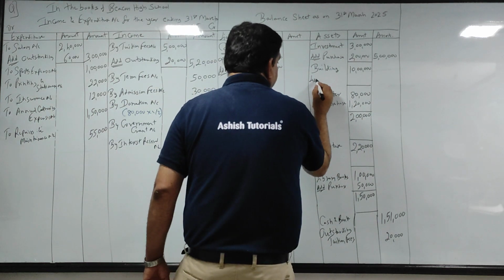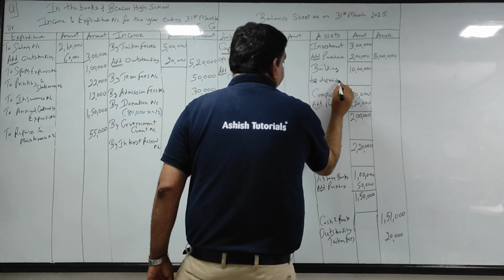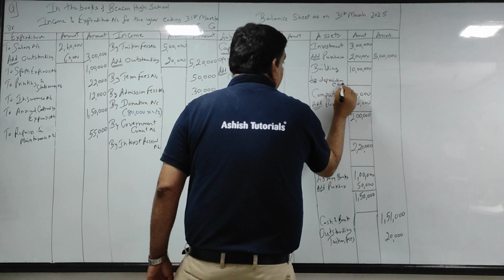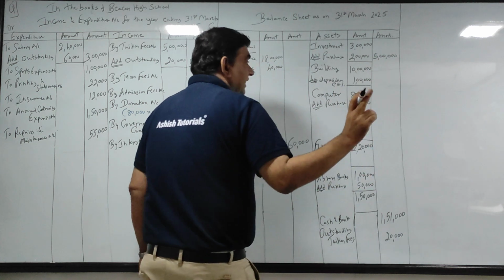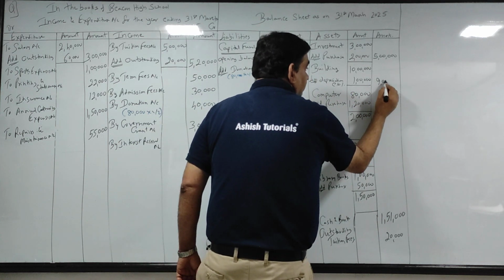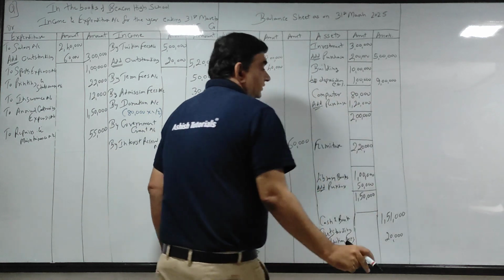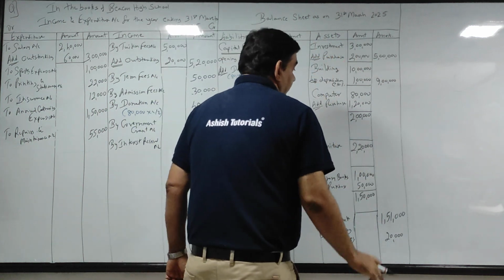Building 10 lakhs, remove करते, less depreciation at the rate of 10%. 10 lakh का 10%, 1 lakh. 10 minus 1, 9 lakhs. Non-math students please calculate, बराबर 10 लाख into 10/100.